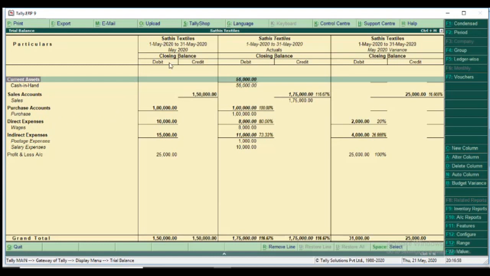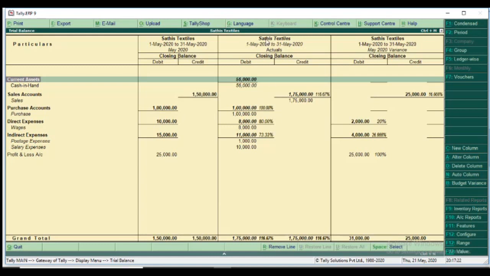The second column is the budget column. Whatever figure we gave in the budget appears. That figure has the profit and loss 25,000. 25,000 is on the debit side, so it's a net profit.